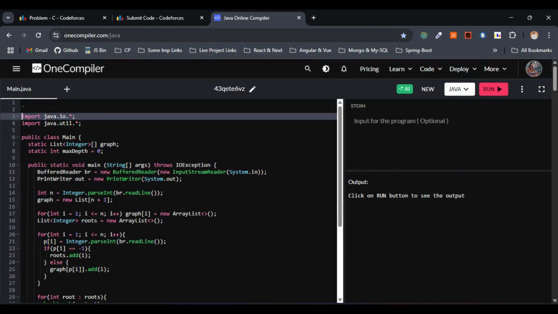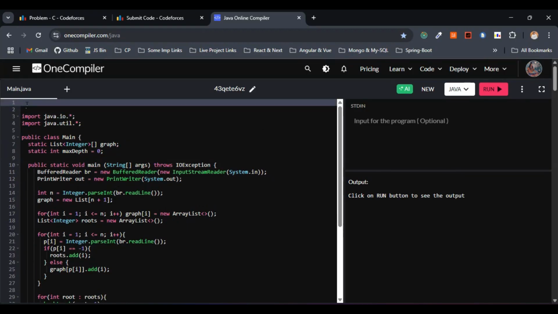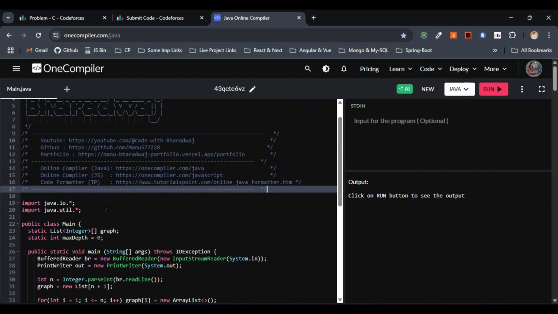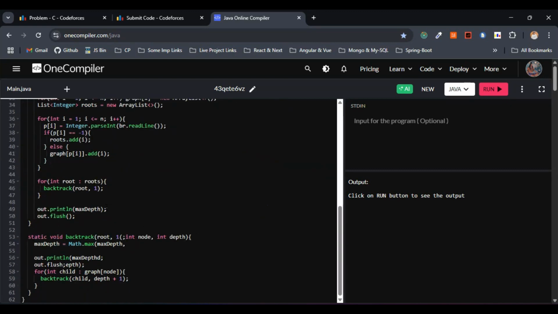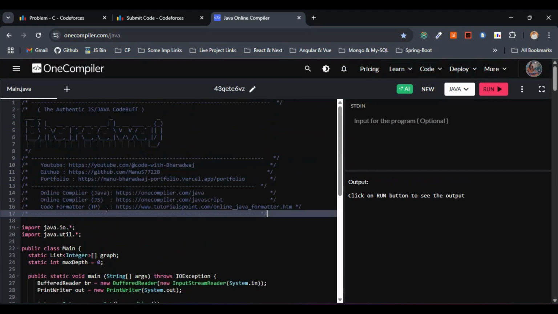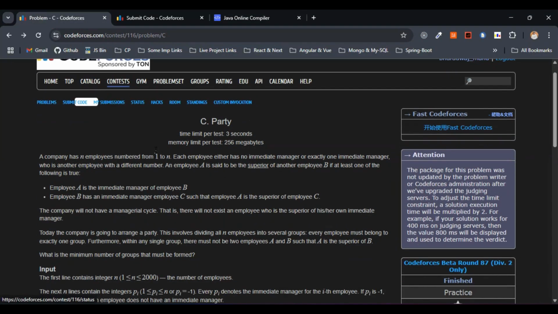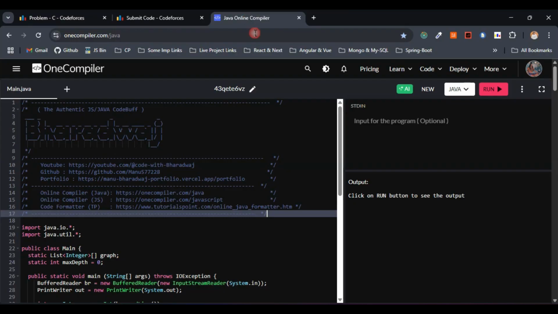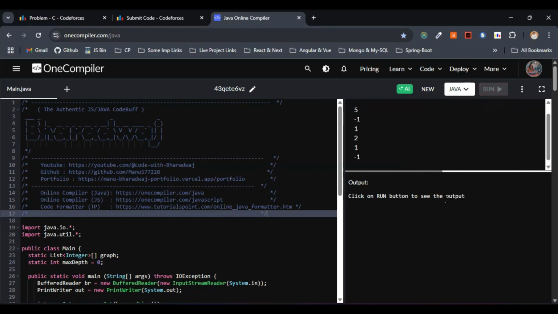Before checking whether the code works correctly with different inputs, I'll just copy paste the signature starter template. Let's just concentrate on the logical part rather than this. Let me copy this input. The output that we need to get here is 3. We have only one example, so let me paste it over here and hit the run button.